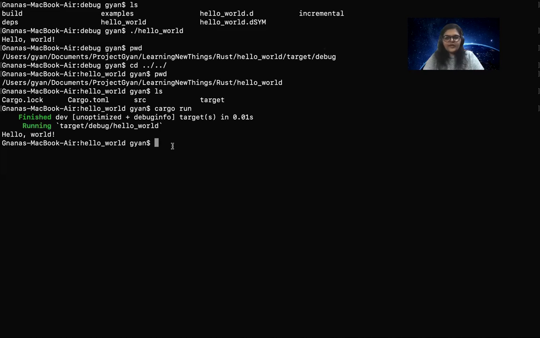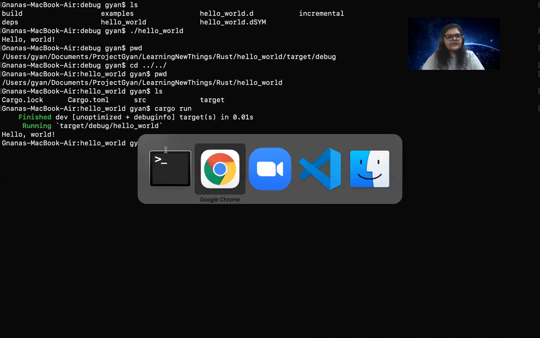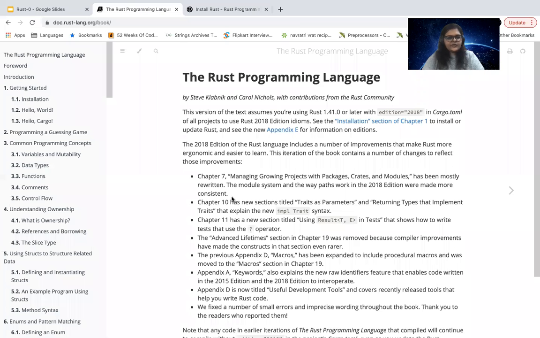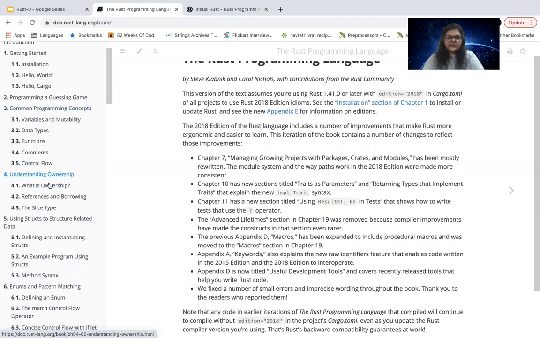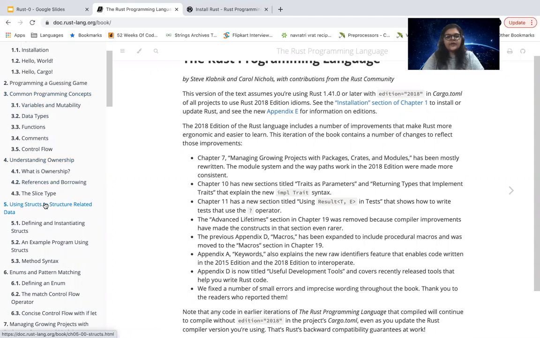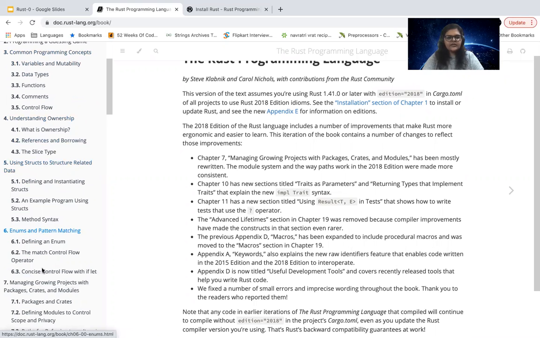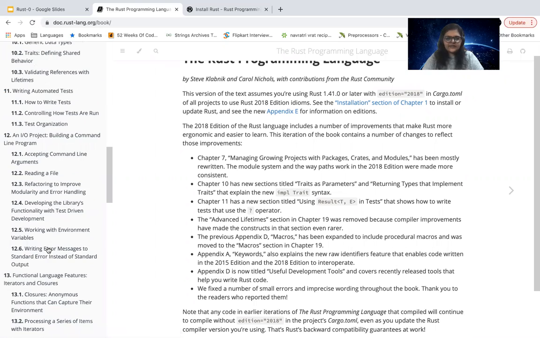So by now we have learned how to run our first ever hello world in Rust. And I'm sure that this has captured your intrigue to learn more about Rust. As we go, we will definitely work through the different things like common programming concepts, what is ownership, what are references, how do we use structs, what are enums, and what is pattern matching, and all the other topics that are present in this book.